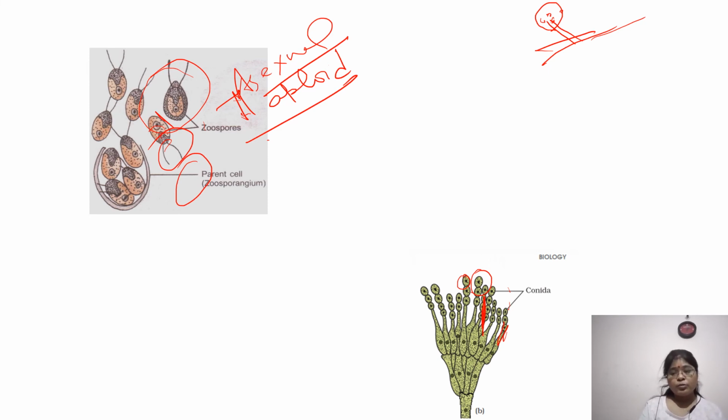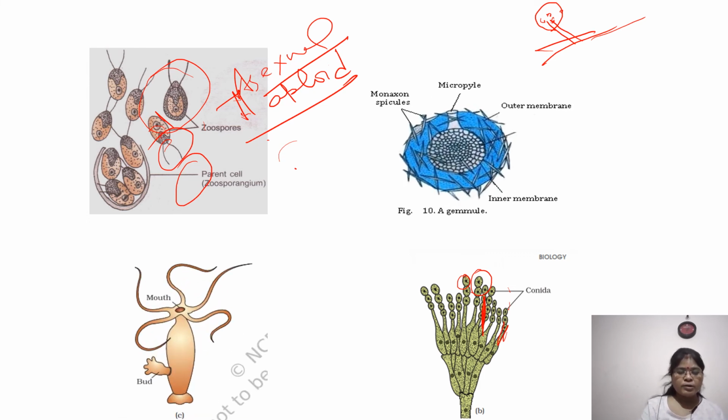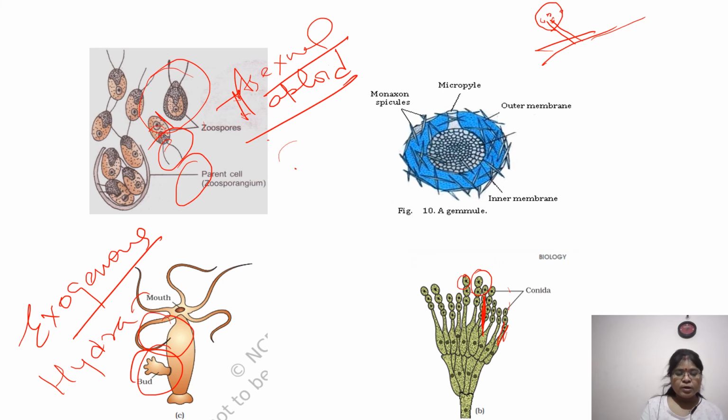And now the last one is budding. Coming to budding, what we see here in this picture, which is your NCERT picture only, is this bud. This is your exogenous bud, that is found outside the body. An example is hydra. You can see here even yeast, this is an example of budding.